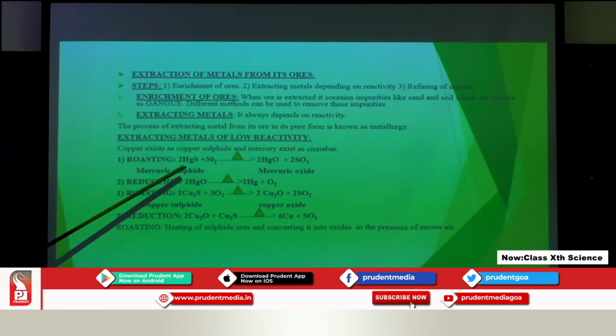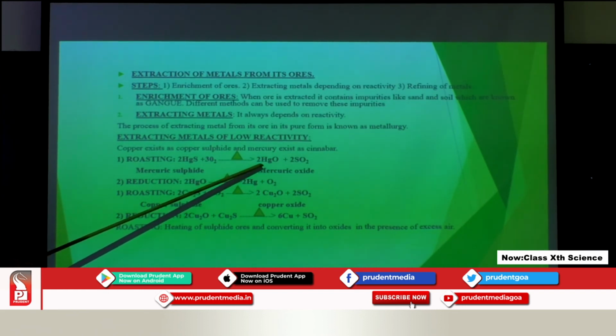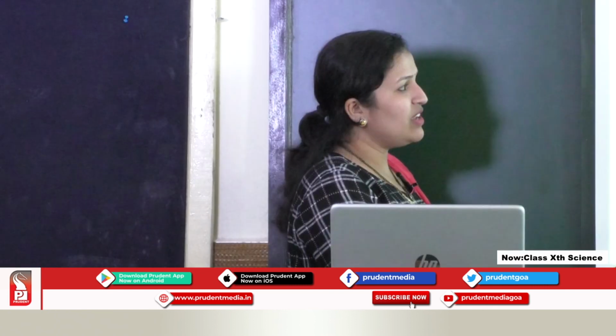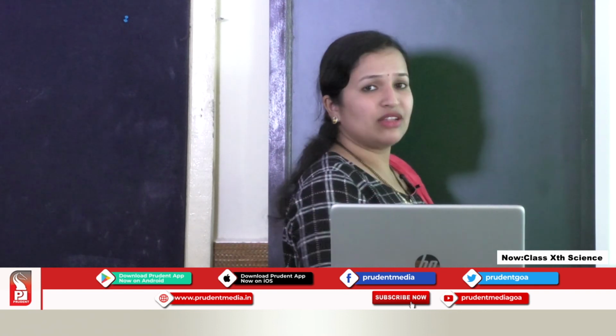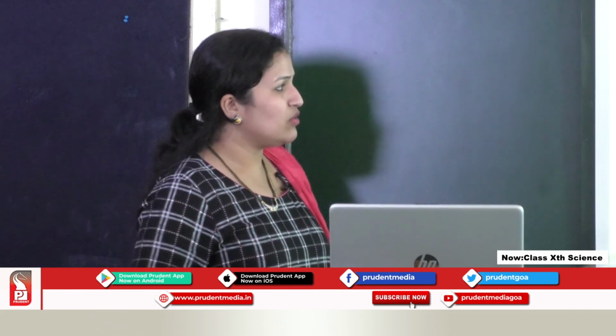Now the second step after roasting is reduction. Here we have mercury in its oxide form. We want pure metal, and this is not a pure metal, it is the oxide of a metal. If we want to remove this oxygen, as we have studied in the earlier chapter, removal of oxygen means reduction. So how to remove that oxygen? Again it is heated, but now oxygen is not supplied. So we are reducing it. After reducing, we get mercury as pure metal, and in this process oxygen gas is given out.